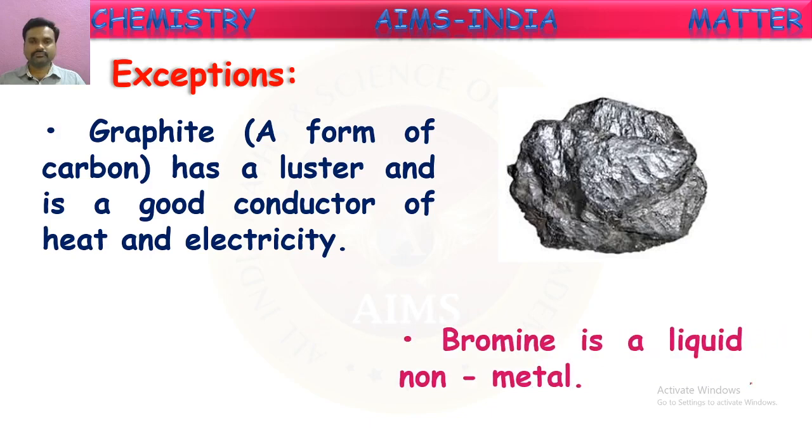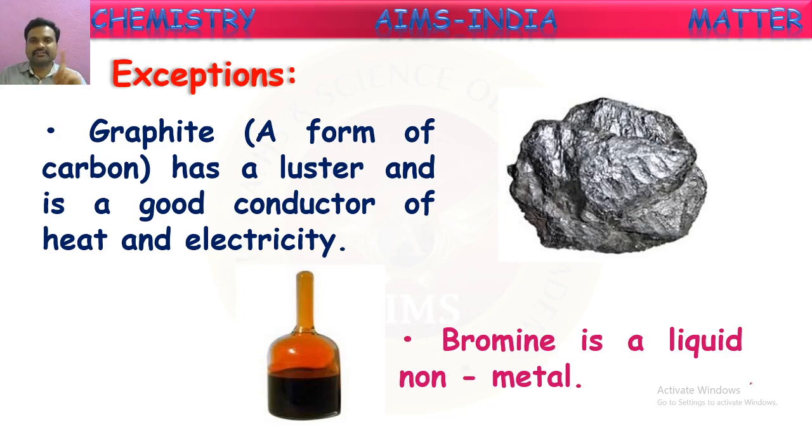Next one, bromine. Bromine is a liquid non-metal. Out of all the metals, only one is in the liquid state, that is mercury. Out of non-metals also, only one is in liquid form, that is bromine. Bromine is a reddish brown colored liquid. It is a liquid at room temperature. Remaining all are either solids or gases. Only one is liquid, that is bromine.